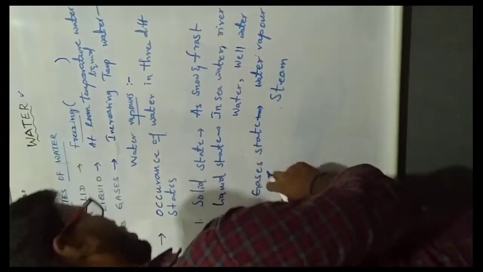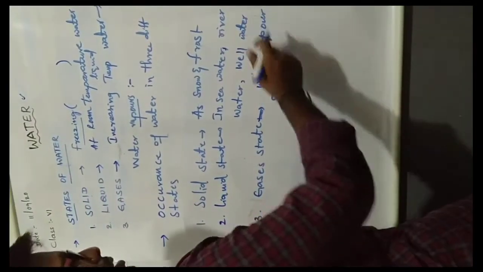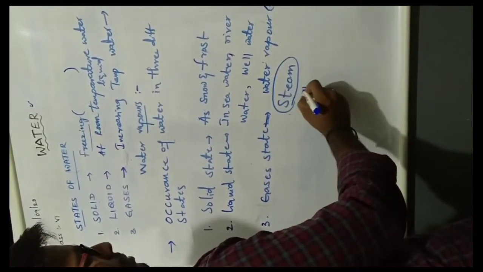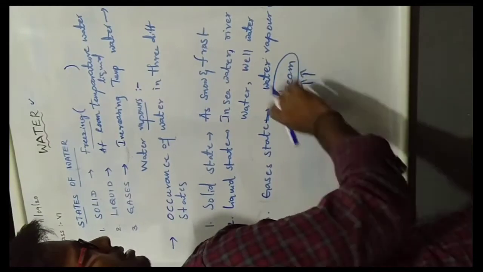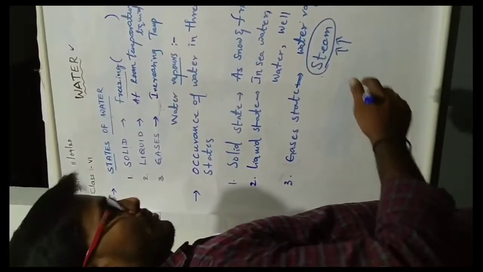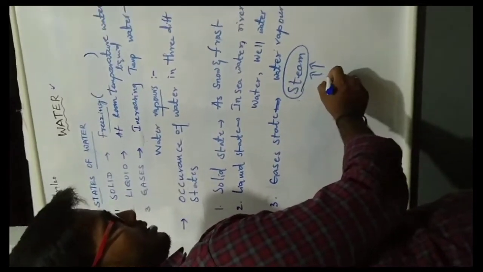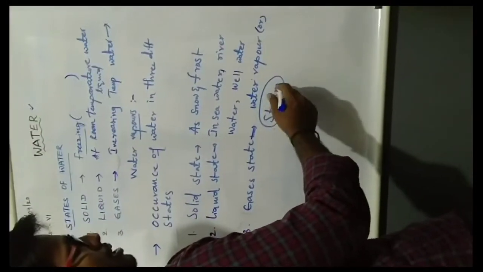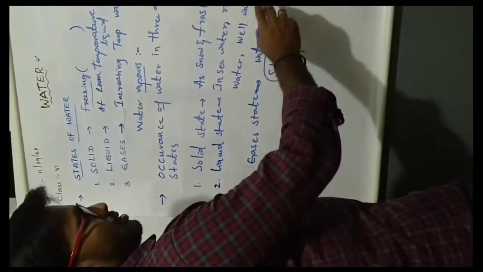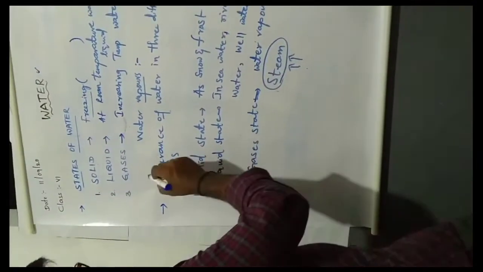Steam means when we apply more temperature, more than 100 degrees Celsius. When increasing the temperature further, water vapors change to steam. So in the gaseous state, there are two types: water vapor or steam.